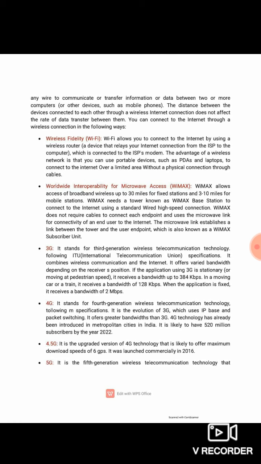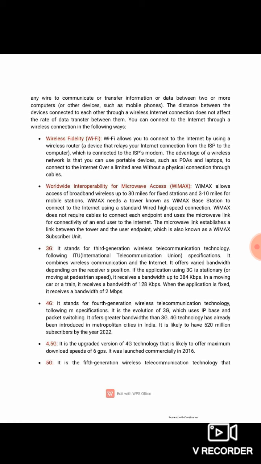Next is WiMAX. WiMAX stands for Worldwide Interoperability for Microwave Access. WiMAX allows access of broadband wireless up to 30 miles for a fixed station and 3 to 10 miles for a mobile station. WiMAX needs a tower known as a WiMAX base station to connect to the internet using a standard wired high speed connection. WiMAX provides a higher data transfer rate than Wi-Fi.